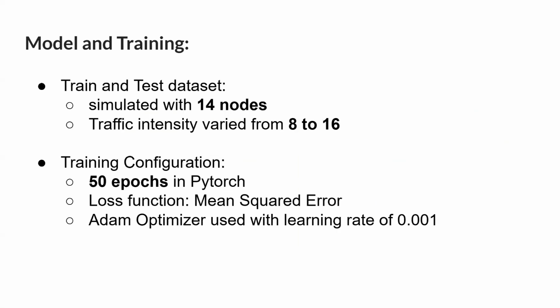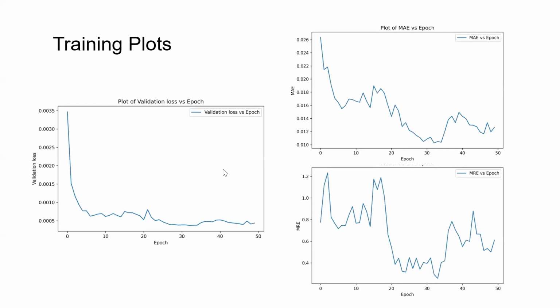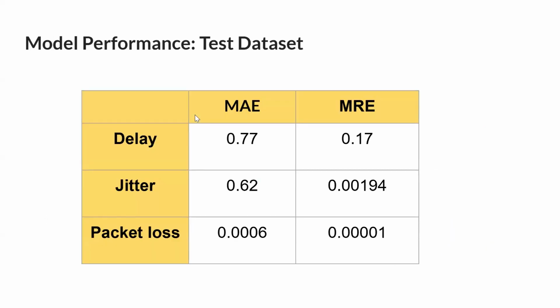Now, coming to the training of our model, our training and test dataset consisted of simulations of 14 nodes where the traffic intensity varied from 8 to 16. We trained our model with the following configurations. These are some of the training plots of MAE, MRE, and validation loss versus epoch while training our model. This is the performance on our test dataset for performance metrics like delay, jitter, and packet loss.